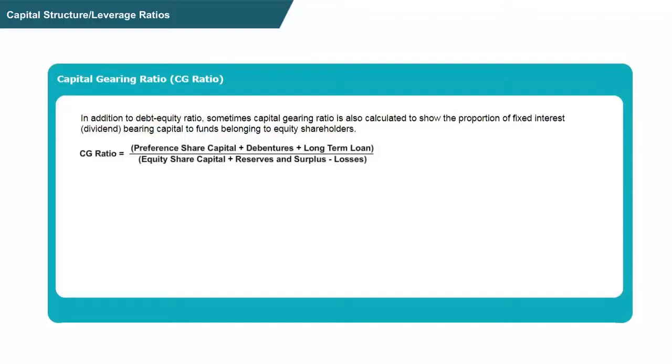Here, if you see the formula, we can very well conclude that in the numerator we have those funds on which a fixed amount has to be paid as cost of capital, whereas in the denominator the amount of cost of capital is not fixed. So with the help of this ratio, along with debt equity ratio, we can very well judge the long-term solvency position. There are few other formulas which can also be used.